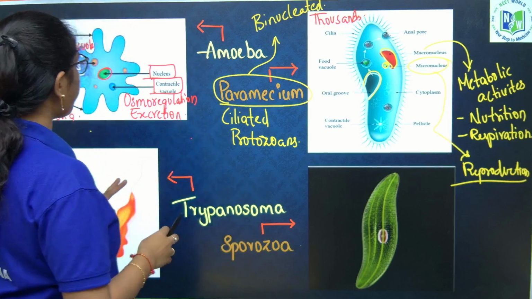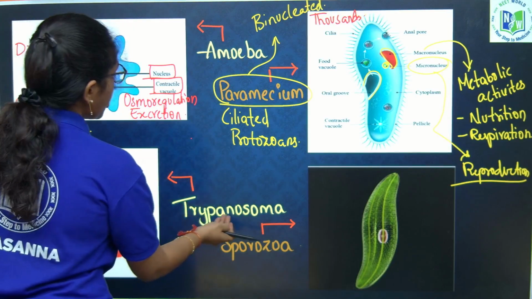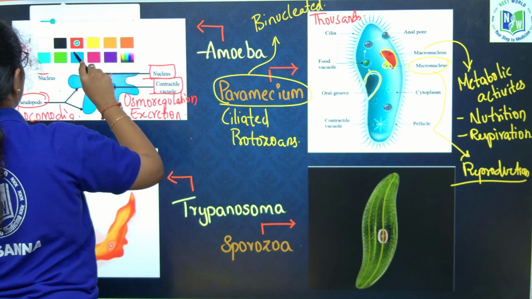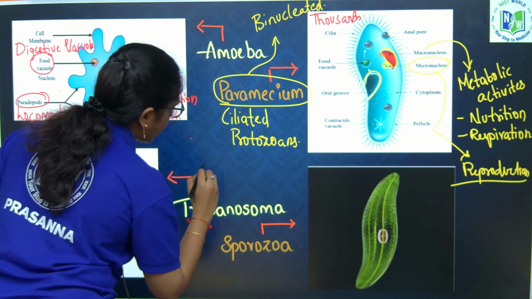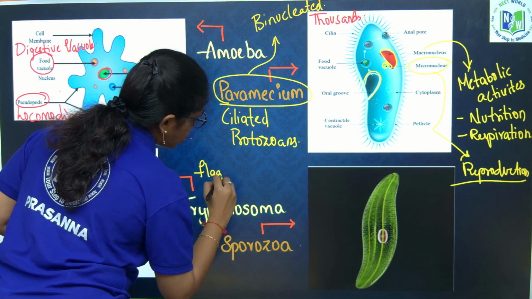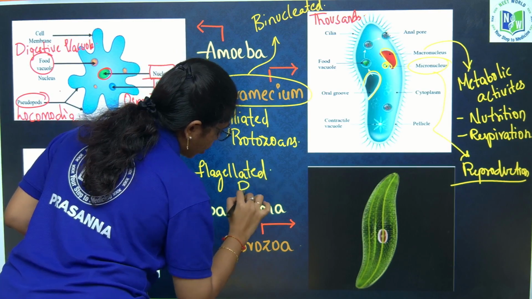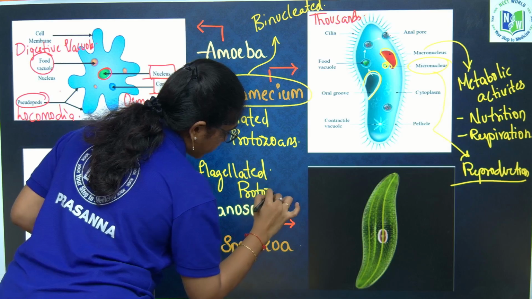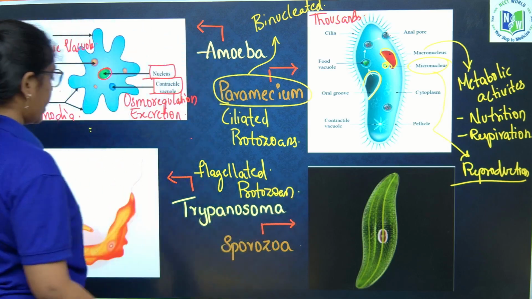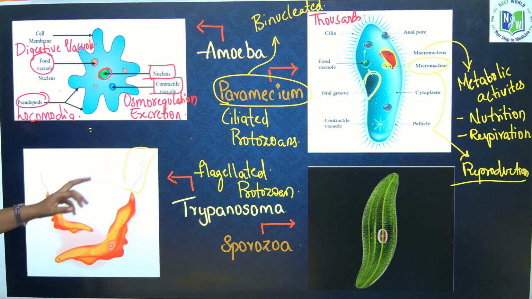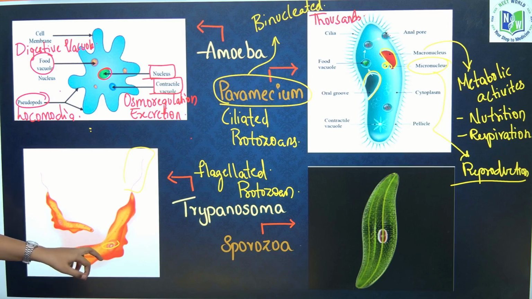And the third type of protozoan you will see is Trypanosoma. Trypanosoma is a flagellated protozoan, wherein it has flagella arising from the cell membrane. It also has a well defined nucleus and digestive vacuoles inside it.